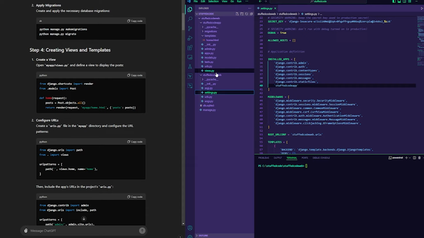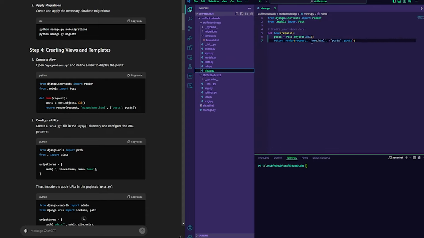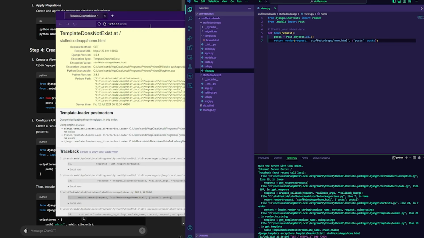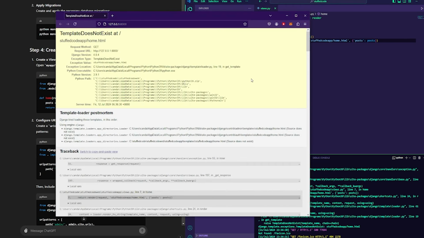So basically what I did was I just got rid of that, right? Because it's smart enough to traverse into the templates and utilize home.html. So if you were to have something like the stuffed code app, and then save it and run it, it's not going to give you an immediate error here, but it's going to give you an error over here, like, hey, can't find this, I don't know what this is.